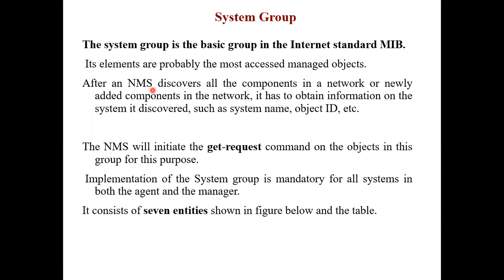Okay, so when the system is just starting, with all the components just switched on, some components might be added. When I just switched on the network, earlier there were some other components, now there might be some new components added. So I need to know that information. What is the system name? What is the object ID? So this is a very common affair in everyday life. So the system group will help us in getting all this information.